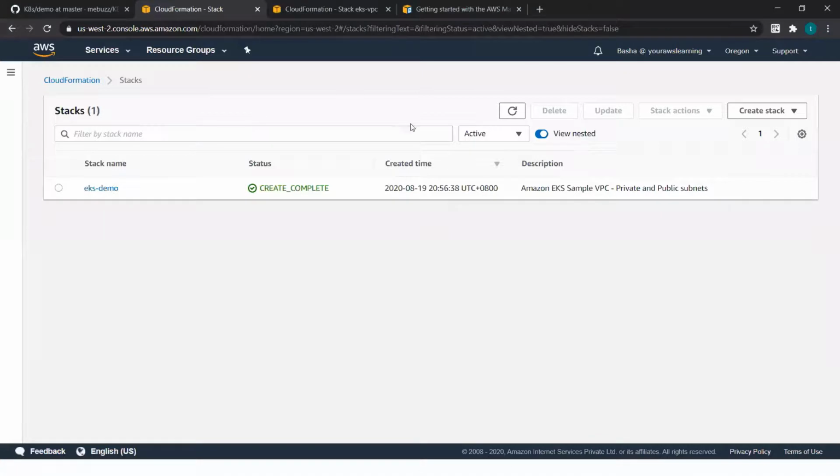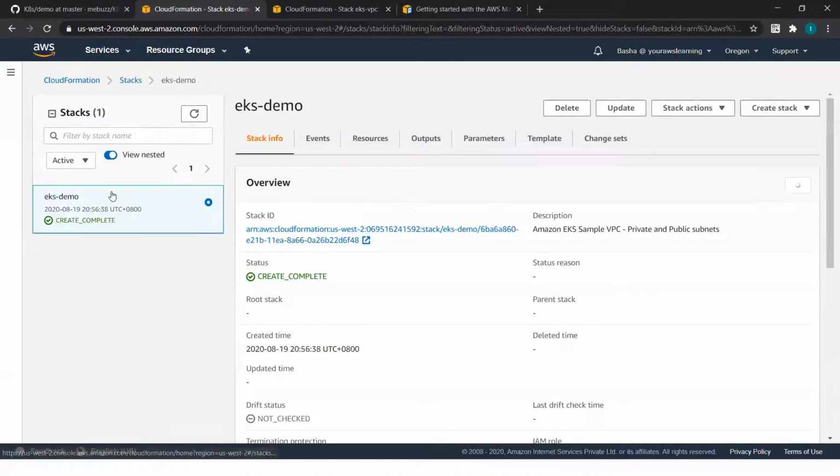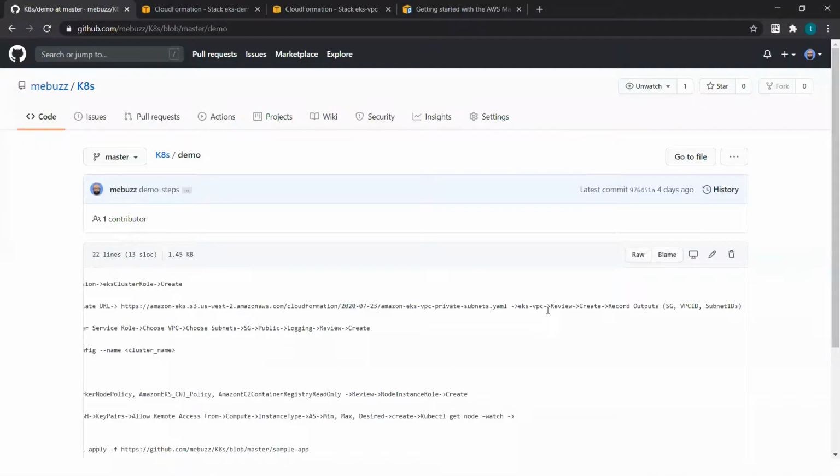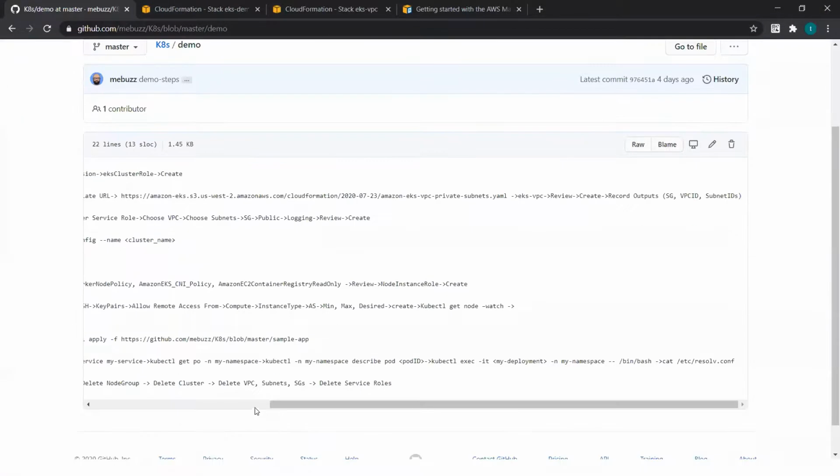Let us see how far we have reached with the creation. Okay, it says it has completed creation of our stack, and the three important things that we need are a security group, the subnet VPC IDs, and the subnet groups. So let us go to the next step. Review, create. This part is done.